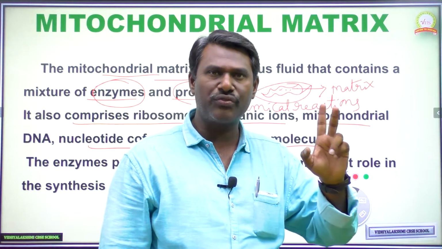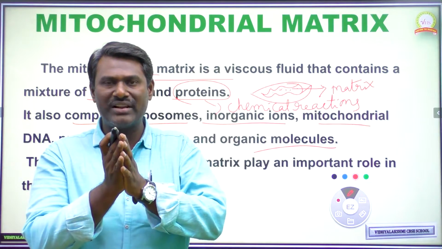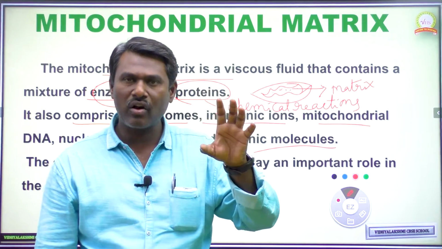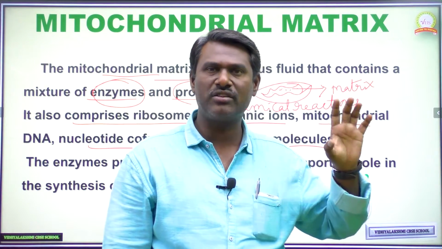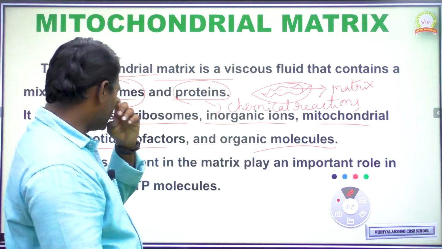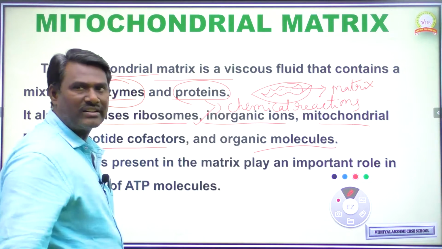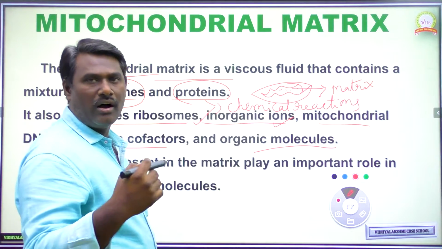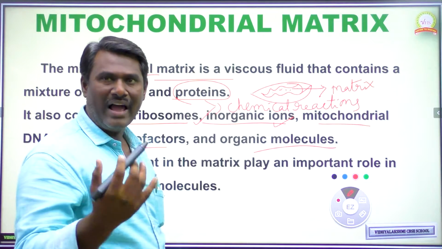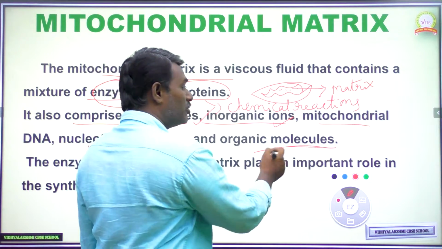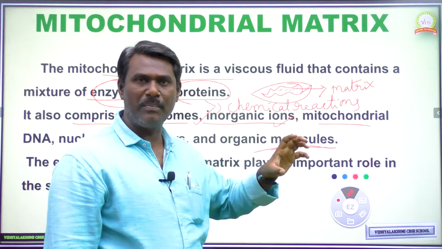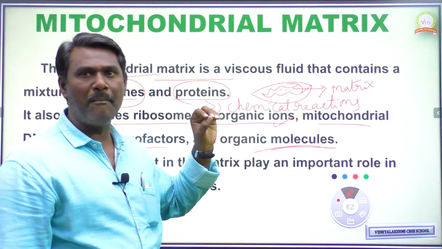Mitochondrial cristae is useful for the entry of substances inside and outside of the mitochondria, whereas the mitochondrial matrix, which is the fluid present inside the cristae, is useful for the synthesis of proteins, that is amino acids, inorganic components, organic components, whereas cofactors, enzymes, proteins, all these nucleic acids manufacturing, all this manufacturing is influenced by the mitochondrial matrix.